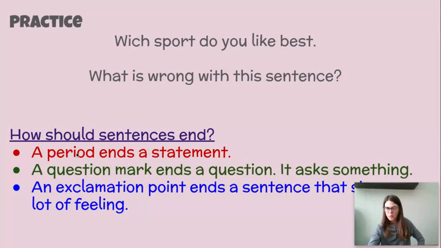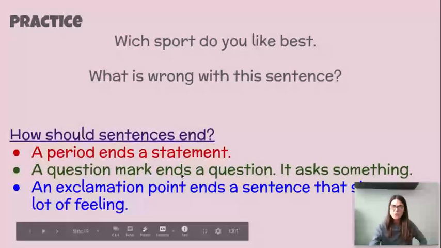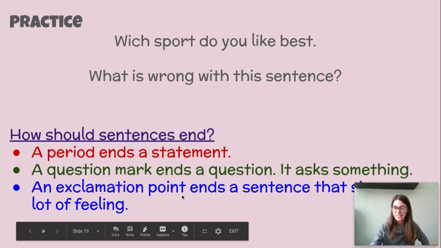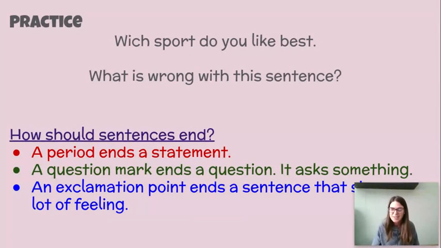And let's just review quickly, how should sentences end? A period ends a statement, which is a sentence that tells you something. A question mark ends a question. It asks something, just like our question up here, or just like this question, do you have a dog? And then an exclamation point ends a sentence that shows a lot of feeling. So, my kids are so excited to get a new dog. That would end in an exclamation point because it shows a lot of feeling.